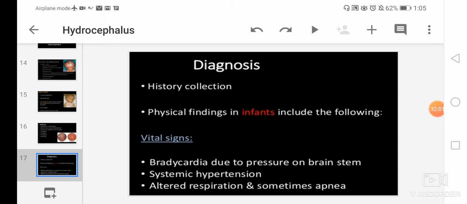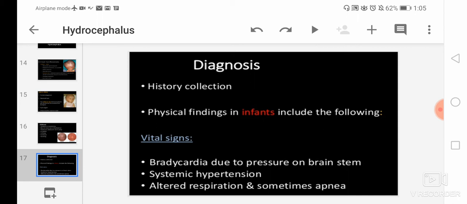First is bradycardia due to pressure on the brainstem. If there is pressure on the brainstem, that results in bradycardia, that is slow heart rate. Then is systemic hypertension. Systemic hypertension means high blood pressure in the systemic arteries, the vessels that carry blood from the heart to the body tissues. And there is altered respiration and sometimes apnea.